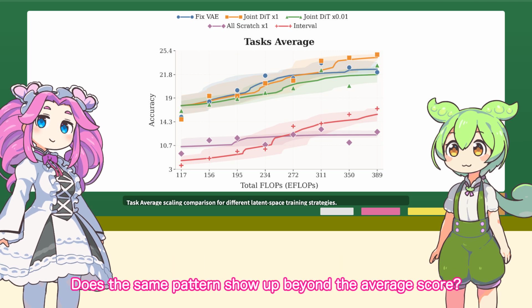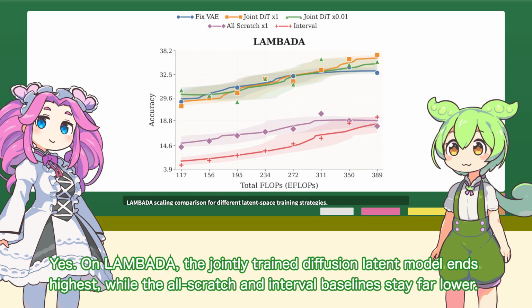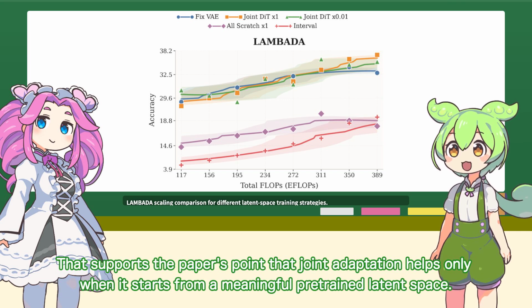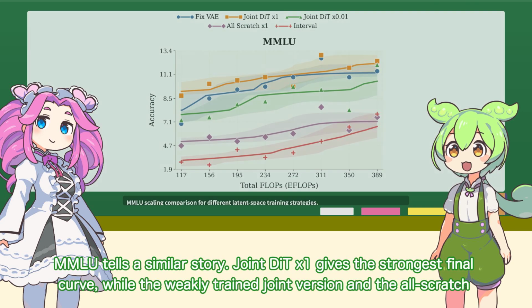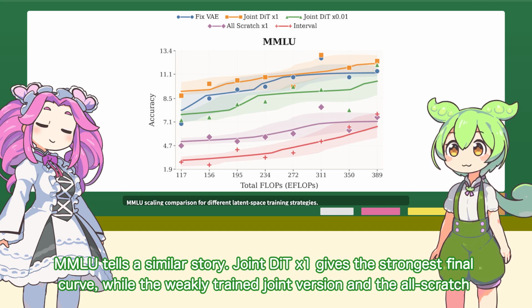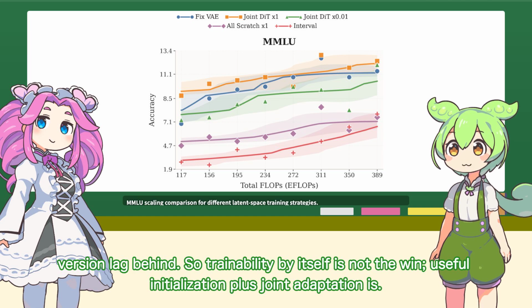Does the same pattern show up beyond the average score? Yes. On LAMBADA, the jointly trained diffusion latent model ends highest, while the all-scratch and interval baselines stay far lower. That supports the paper's point that joint adaptation helps only when it starts from a meaningful pre-trained latent space. LAMBADA tells a similar story. Joint DiT gives the strongest final curve. So trainability by itself is not the win. A useful initial latent plus joint adaptation is.